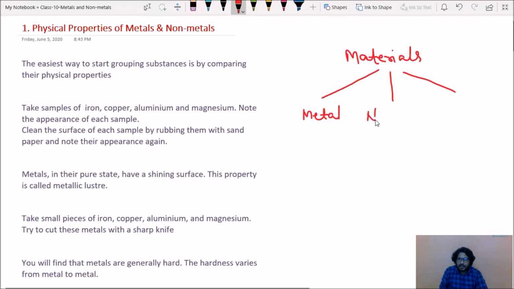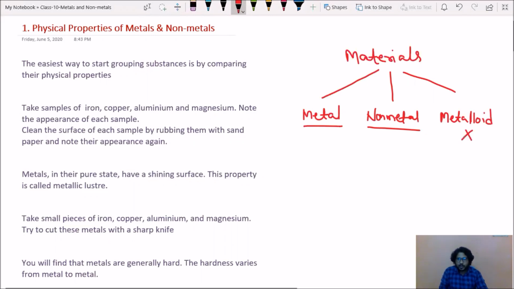Number 2, non-metal. Third one, metalloid. Here we are going to talk only about metals and non-metals. We are not going to talk about metalloid.